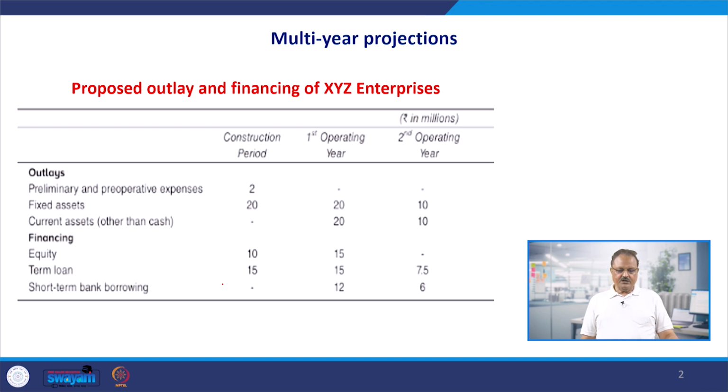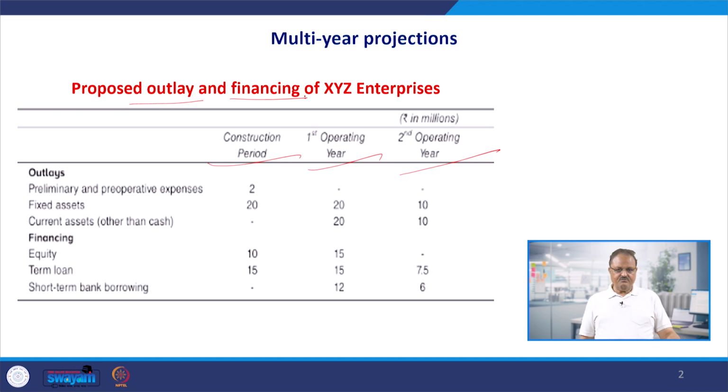So, to convert that nominal profit into cash, we need to prepare the cash flow statement, and after that we prepare the projected balance sheet for multiple years to know the financial position of the firm. Here, for example, look at this information given to us. This information is given for 3 periods: this is the construction period, this is the first operating year, second operating year, and the information is given in rupees million. This information is about the proposed outlay and financing.